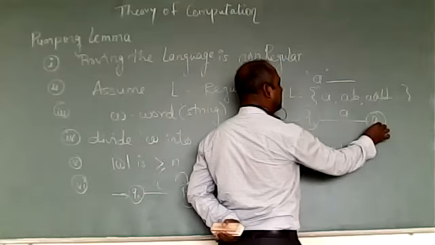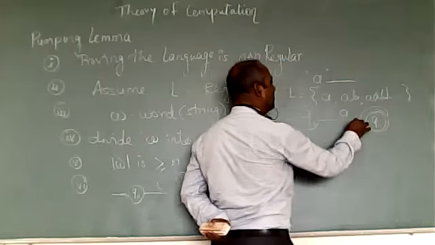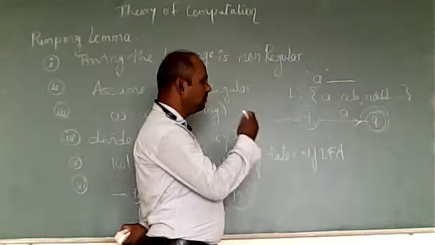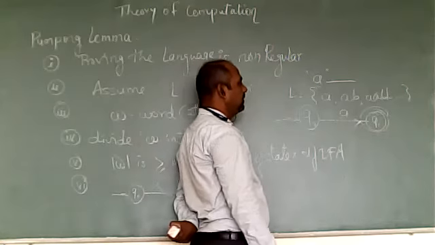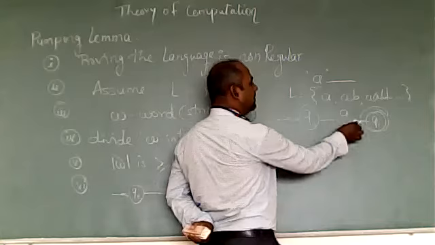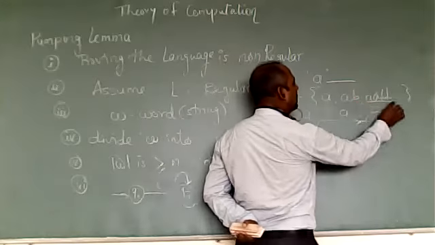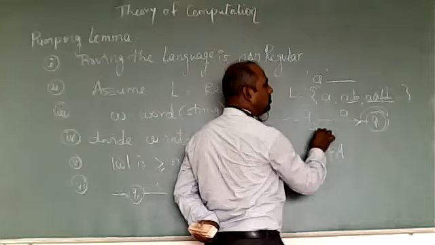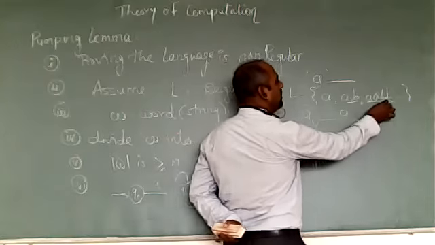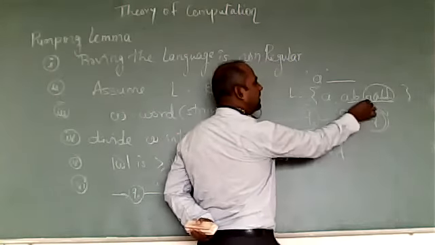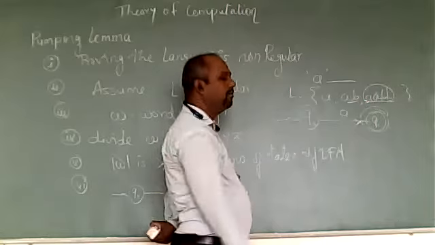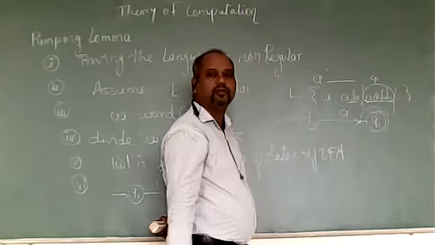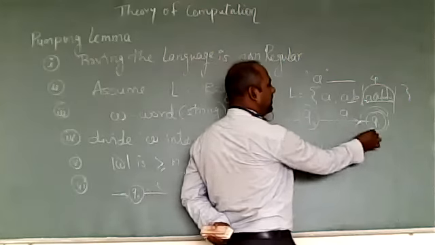We will draw the DFA for the smallest size valid string. Just try to recollect the designing of the DFA for the smallest valid string. For this, the number of states is 2. Now if I take this string, it is valid, starting with A, but the length of this string is 4, and the number of states in my DFA is 2.